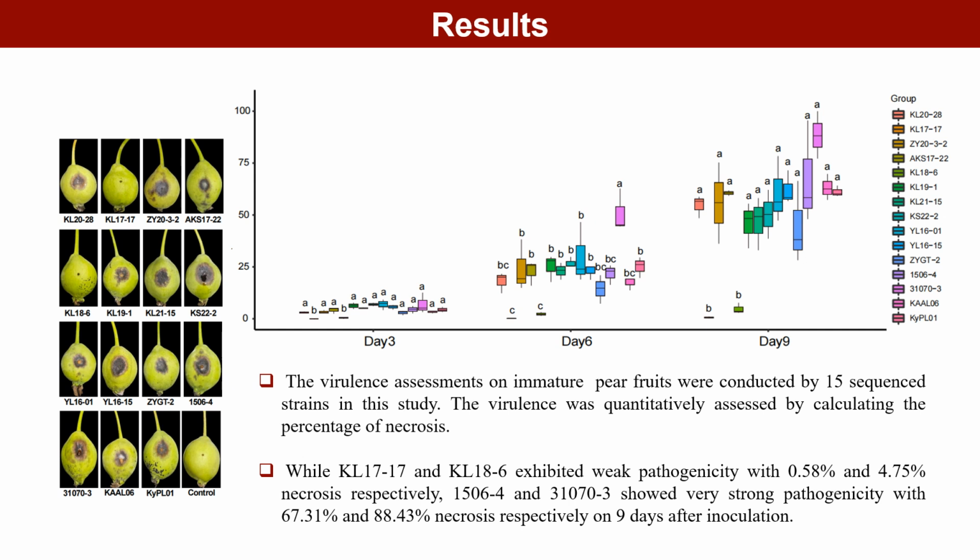The virulence assessments on immature pear fruits were conducted with the 15 sequenced strains in this study. The virulence was quantitatively assessed by calculating the percentage of necrosis. While KL17-17 and KL18-6 exhibited weak pathogenicity with 0.58% and 4.75% necrosis respectively, 1,506-4 and 31,070-3 showed very strong pathogenicity with 67.31% and 88.43% necrosis respectively on 9 days after inoculation.